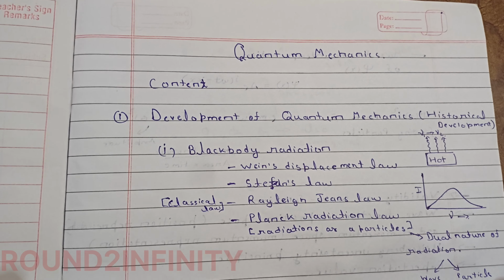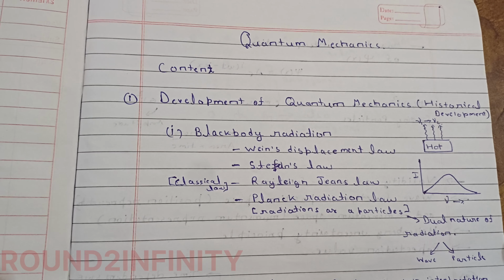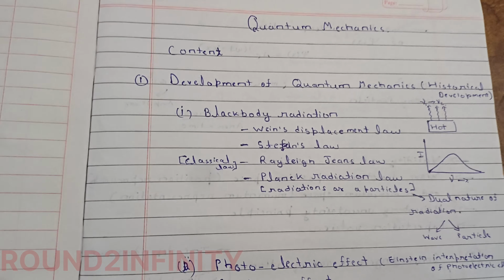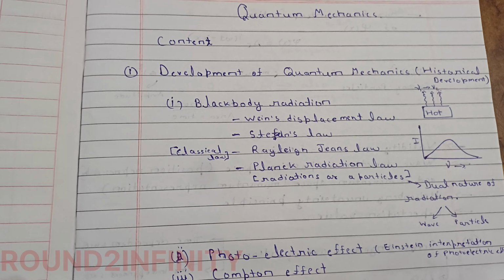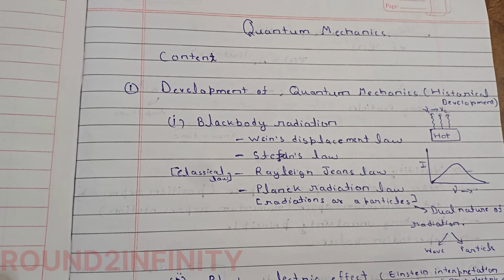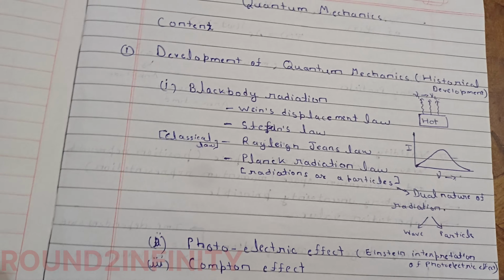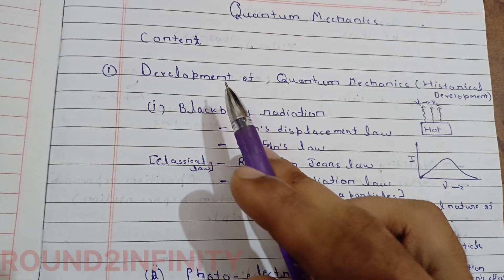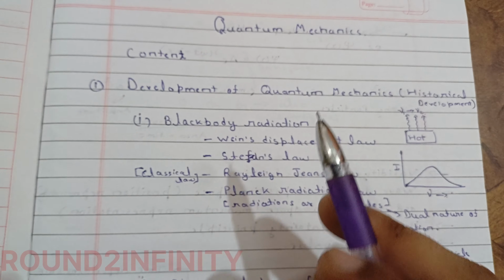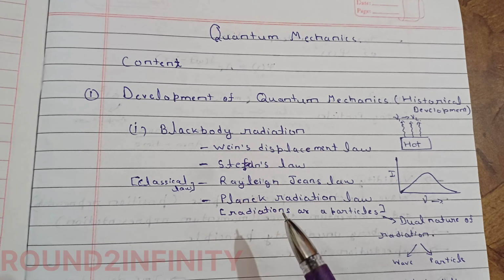So let's first see the content we will study. In the starting lectures I will go slow, then we will pick up some speed. So today we will discuss the content, what we are going to study. First we will study the development of quantum mechanics, and here development means the historical development, how we came to quantum mechanics. So why and how it started.